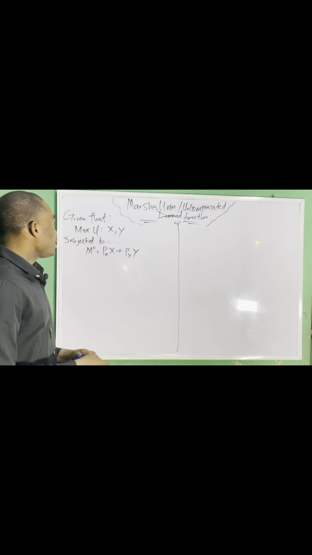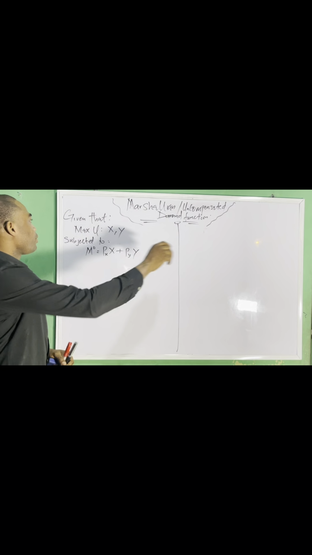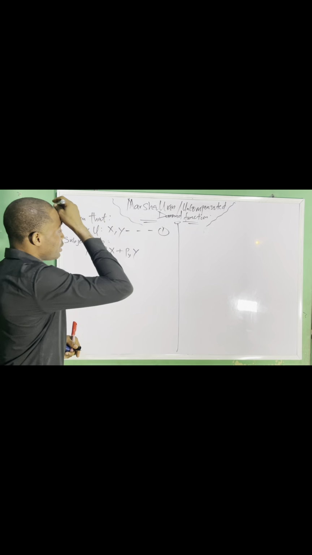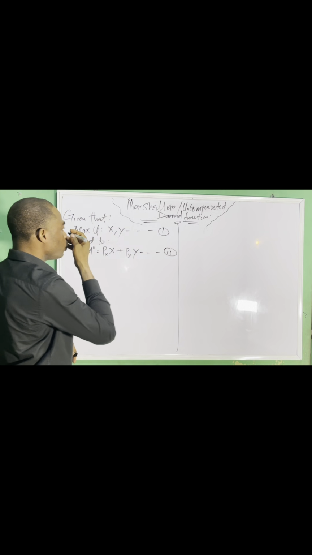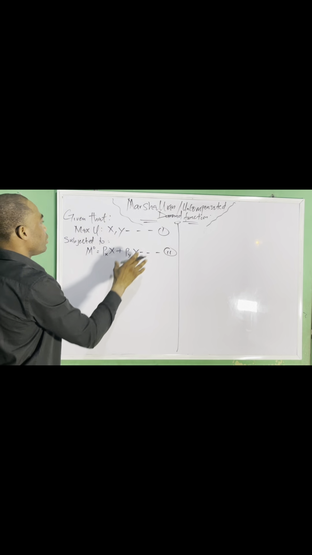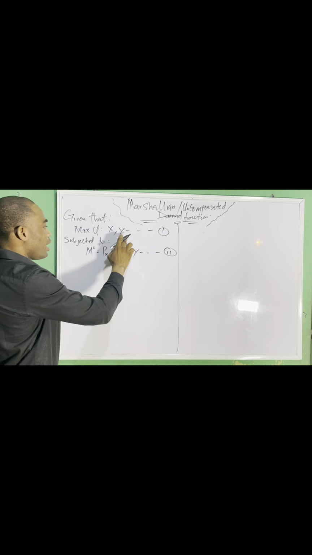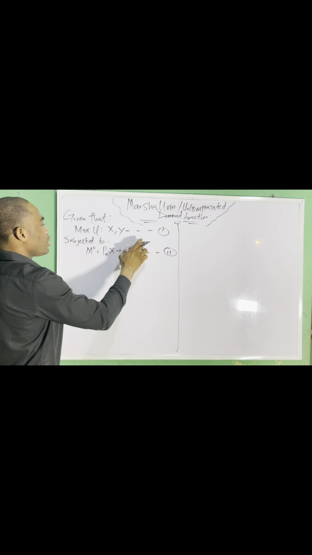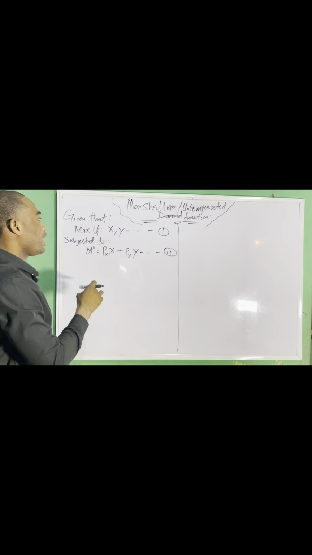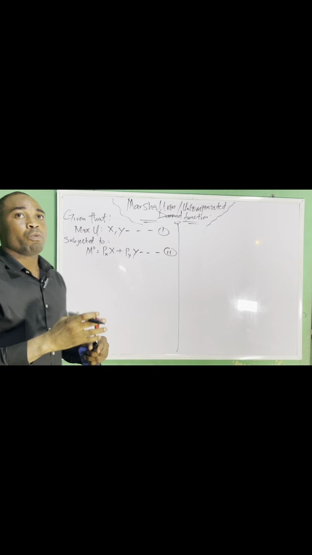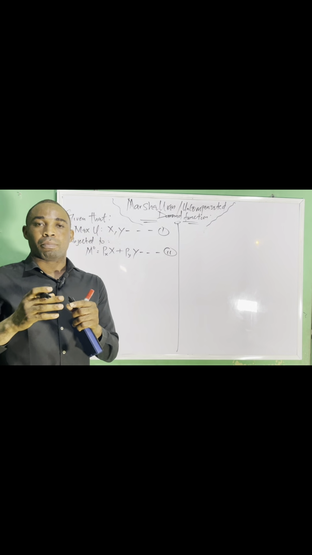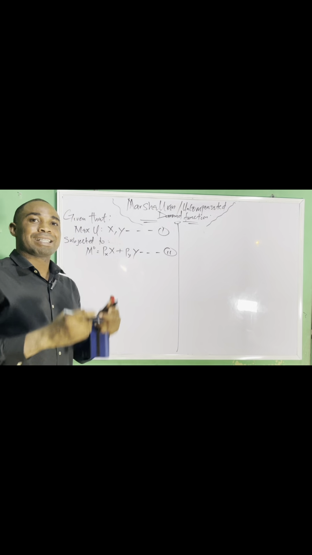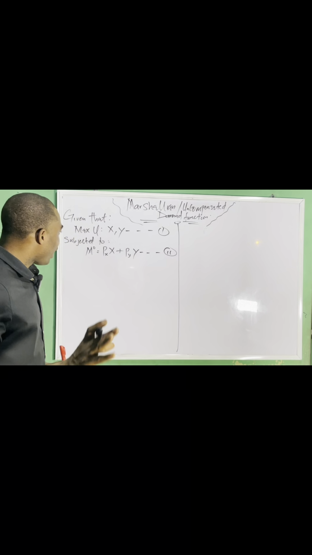Now, this is the equation given to us. We have the first equation, which is known as equation 1, and this will represent our equation 2. Looking at equations 1 and 2, this is the utility function, and this is the budget line. Let me repeat myself: this is the utility function, and this is the budget line. Don't forget that we have the optimum or maximum utility at a point whereby the budget line is tangent to the indifference curve. So I hope you guys understand that.